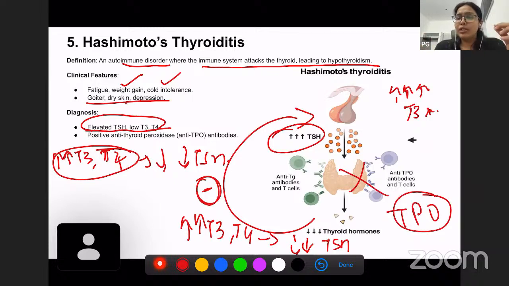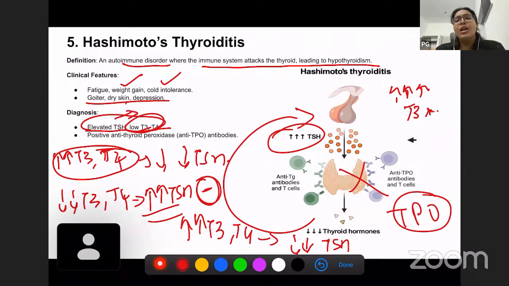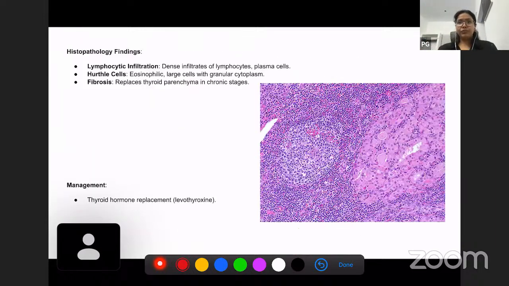When they destroy the thyroid gland, T3 and T4 levels are low. Then the pituitary thinks, there's no T3 and T4, so I have to produce more and more TSH, hence an increase in TSH. So that is what happens here: elevated TSH with low T3 and T4, and positive anti-thyroid peroxidase antibodies as well.